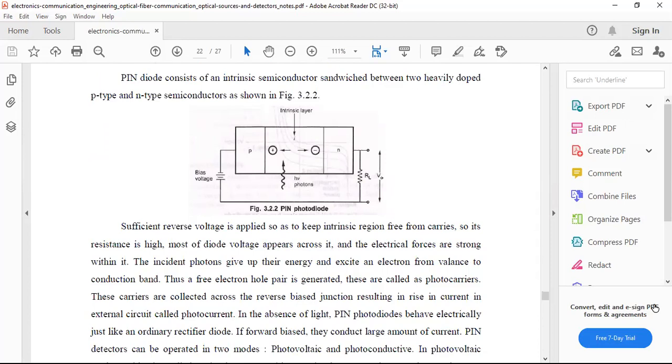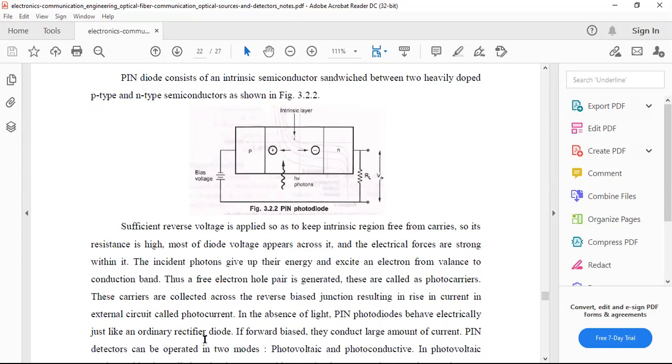So in the absence of light, for example, when you apply the light, electron and hole pairs will be generated, and the carrier current will be collected. Photocarriers are collected across the reverse bias only. If there is no light, the PN diode behaves electrically just like an ordinary rectifier diode. In a rectifier diode, if it is forward biased, a large amount of current will flow.